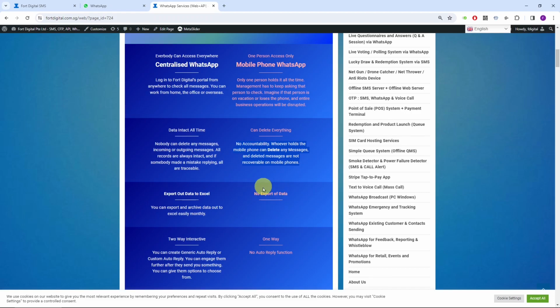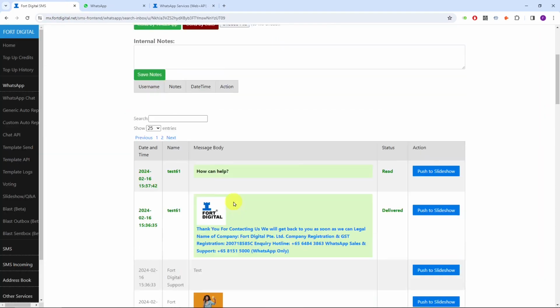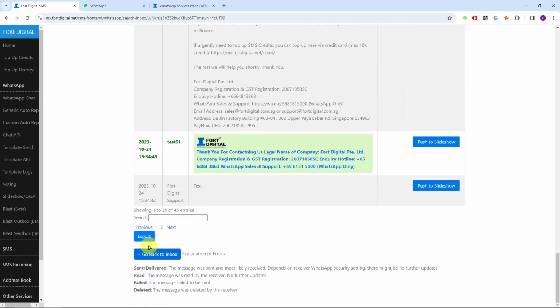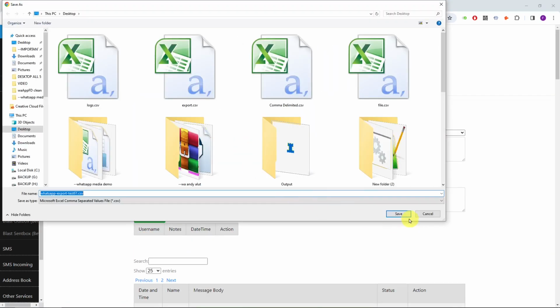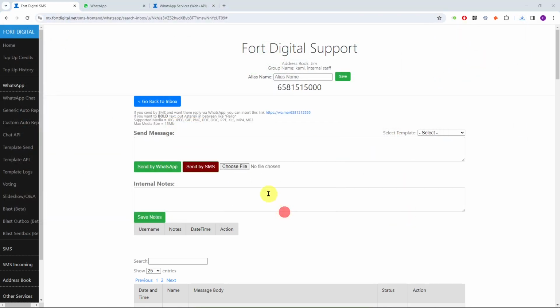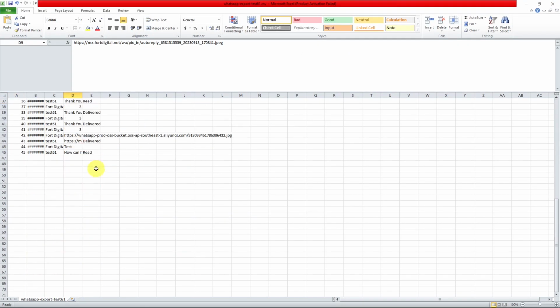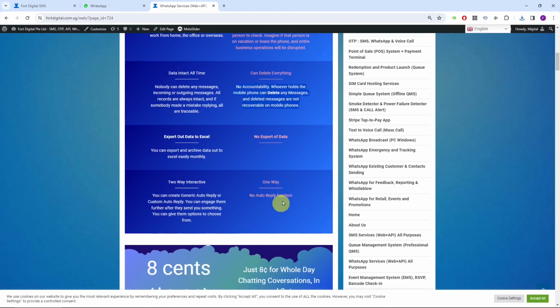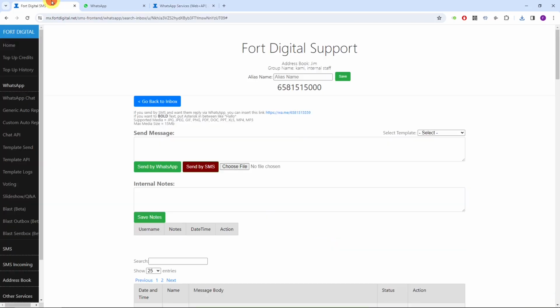If you use a mobile phone, there's no way you can export the conversation history easily. But using this system, for example the conversation thread for this person, we can just click export, done. That's all. You can straight away export all the conversation history into Excel. Another feature is the auto reply function. As you know, the mobile phone has no auto reply, but with this system you can set the generic auto reply and the custom auto reply. I'm going to show you the custom auto reply.